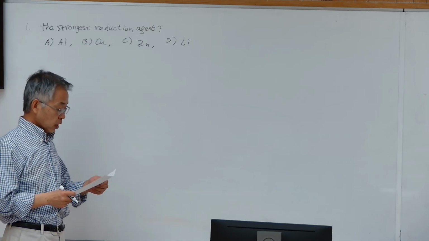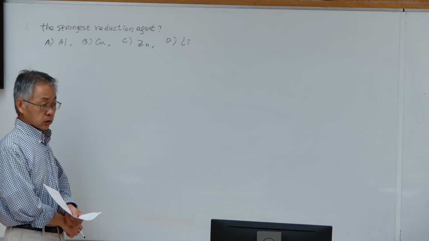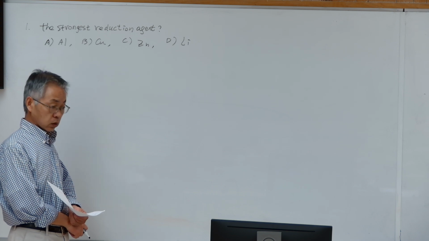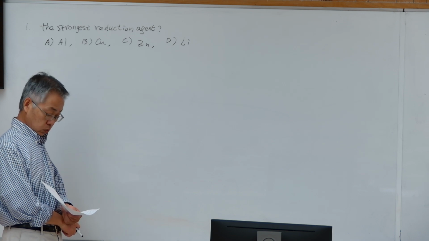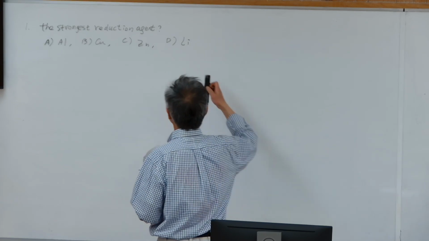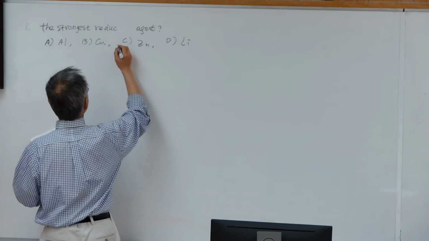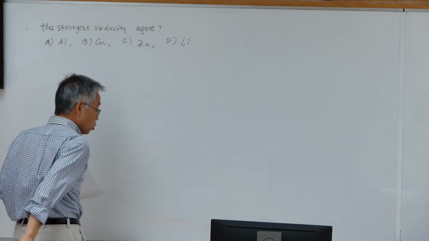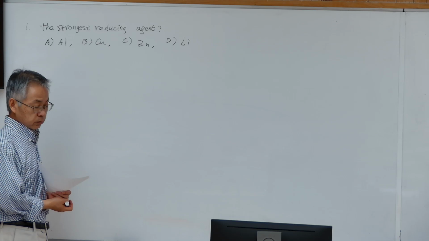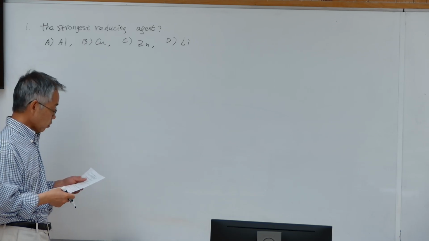So from the standard potential table we provide, the more negative reduction potential is the stronger reducing agent, which is the left side of that half reaction.